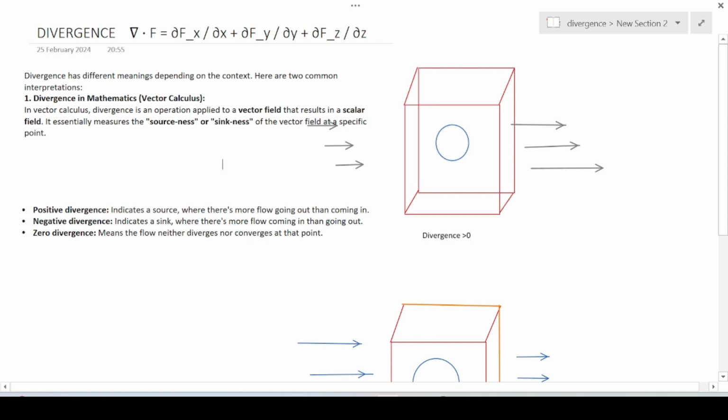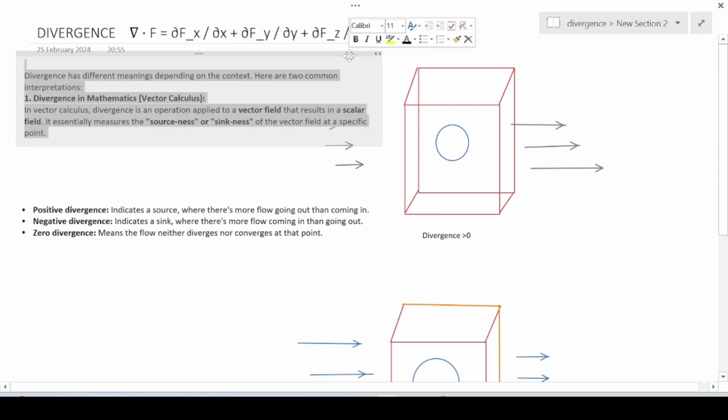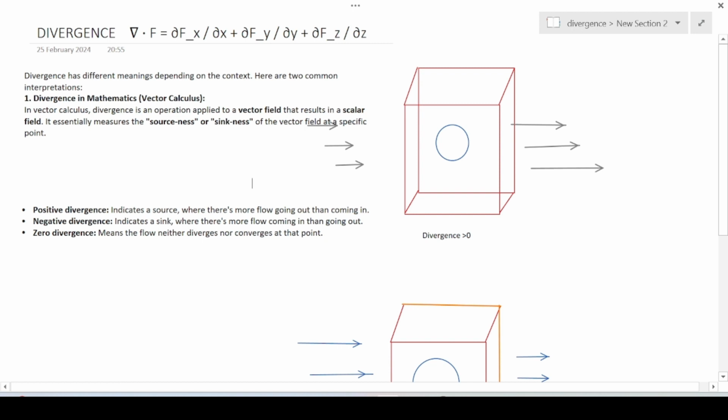That's why the divergence is the sum of all changes: change in x, change in y, change in z. That's why the divergence formula is this. How much the vector field has changed in x, how much the vector field has changed in y, how much the vector field has changed in z. It is accounting for each part. That's why the formula is this for a three-dimensional vector field.